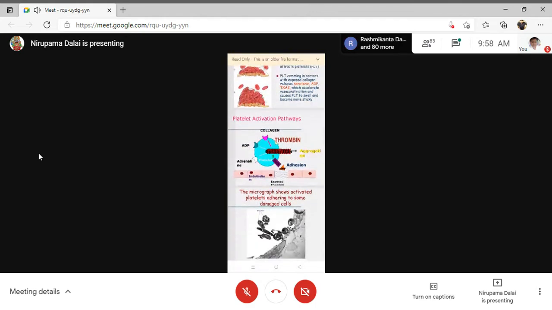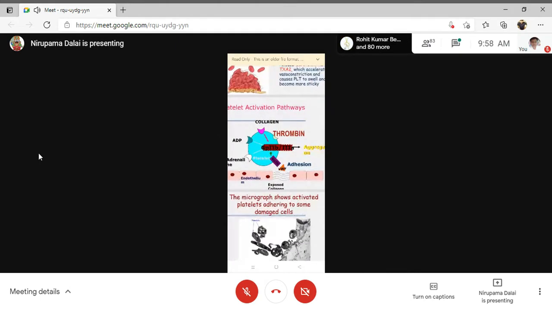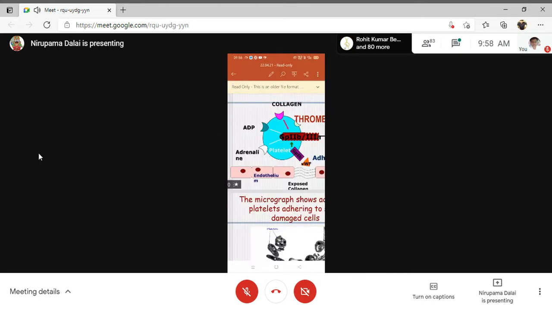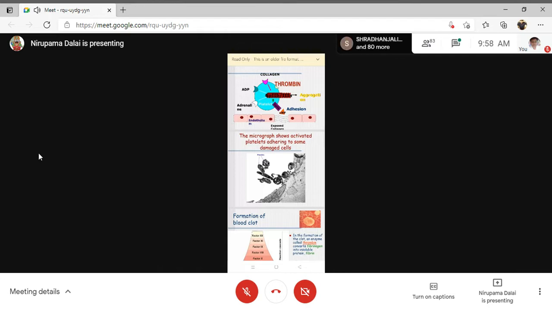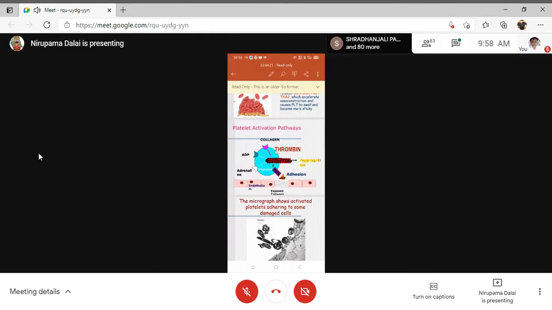My main motive is to show you that particular receptor. You can see this one. Suppose there is injury to the blood vessels. The endothelial cells are there; the rectangular separate structures are the endothelium. Whenever there is any injury, collagen will be exposed.